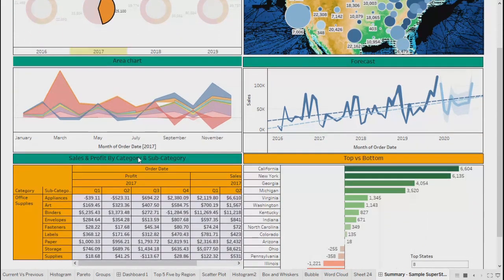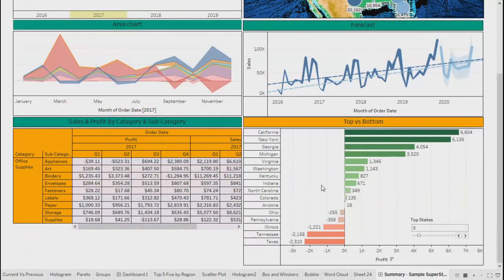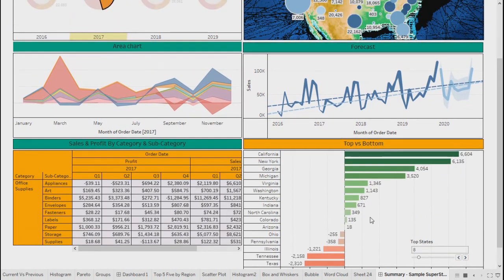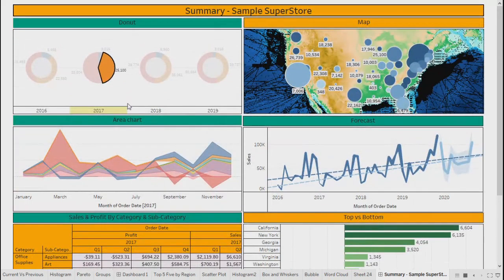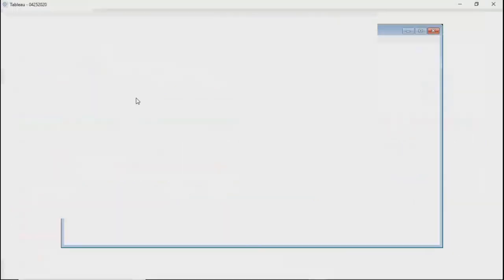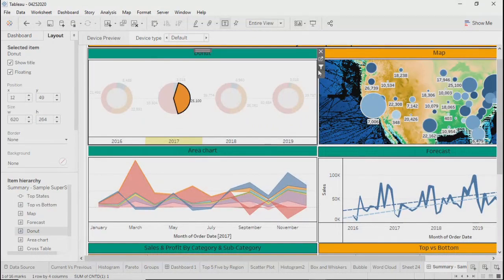Right? Over here in top to bottom, I would like to know all my states by profit in the entire historical time period. I don't want it only for 2017. This is only for 2017 at this moment, right? So using filter, basically using this action filter only, how can you implement that?